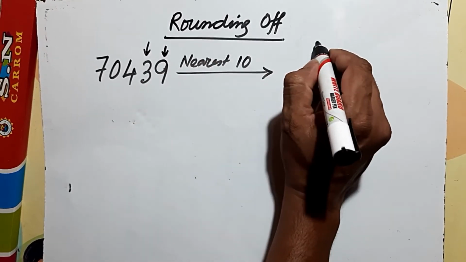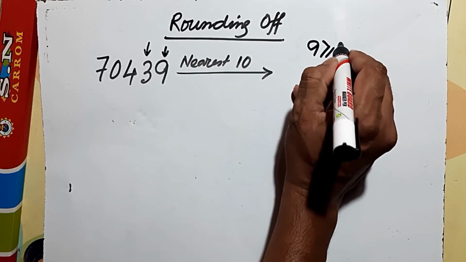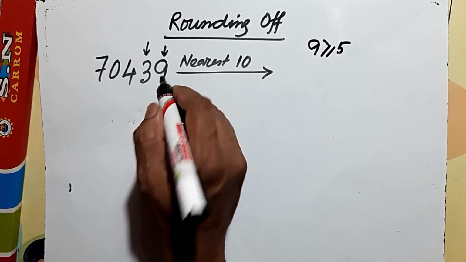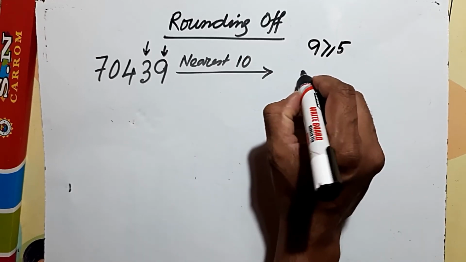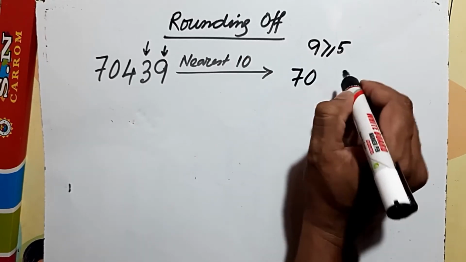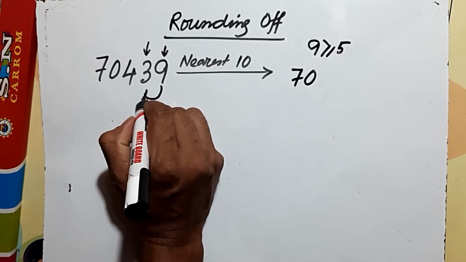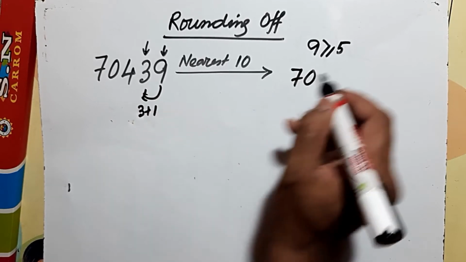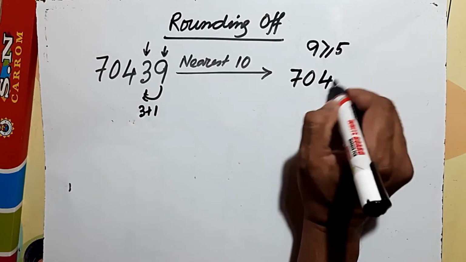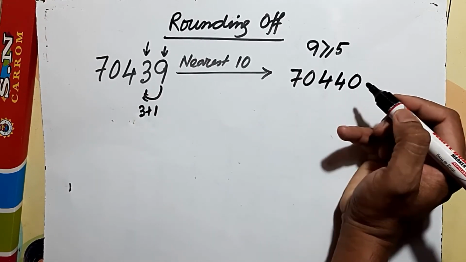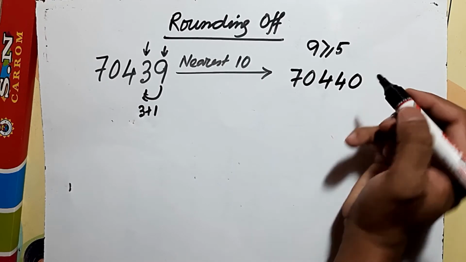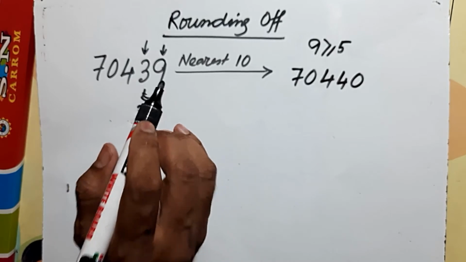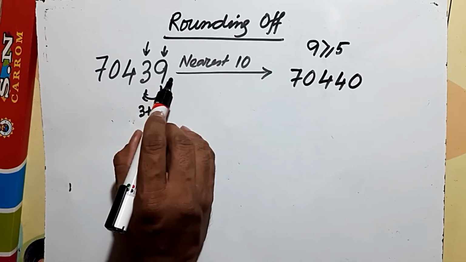It is 9, which is greater than or equal to 5, so it will be rounded off to the next higher ten. So 70, and 3 plus 1 gives 70440. It's simple.